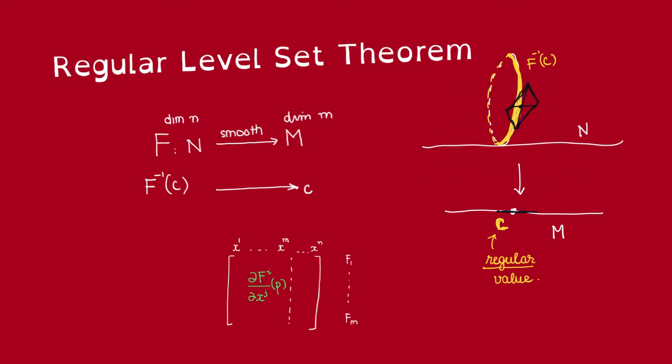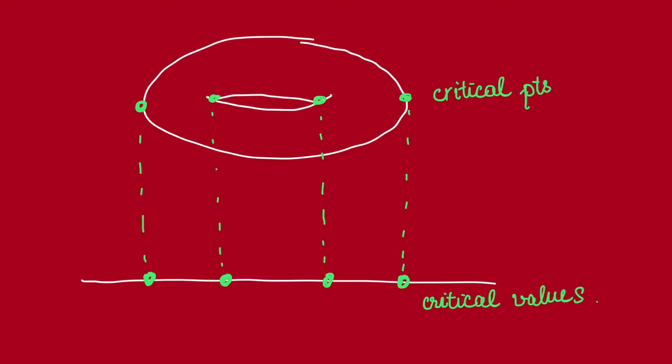So let us first discuss what a regular value is. And note that there's a distinction between regular points and regular values. Regular points are in the domain and regular values are in the codomain. So a point P is a regular point of a smooth map F if the induced map on the tangent space at P is surjective. Otherwise, the point P is called a critical point.